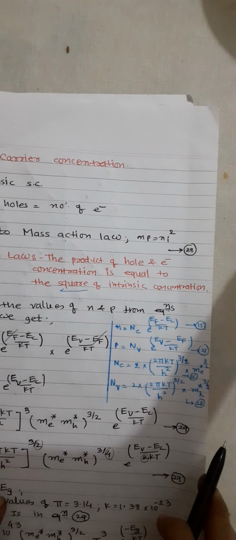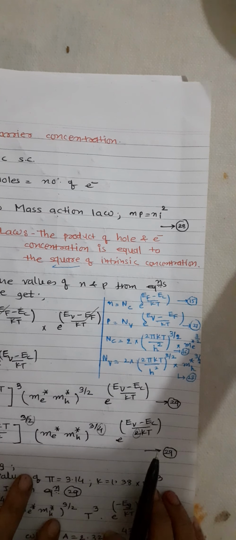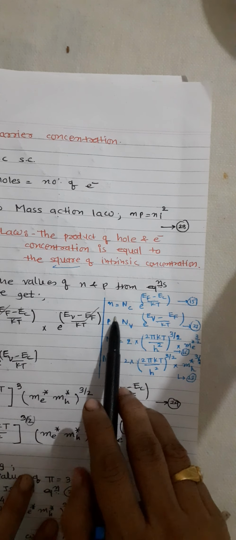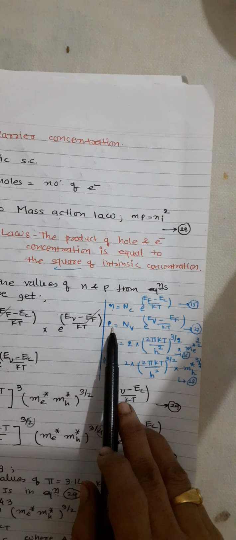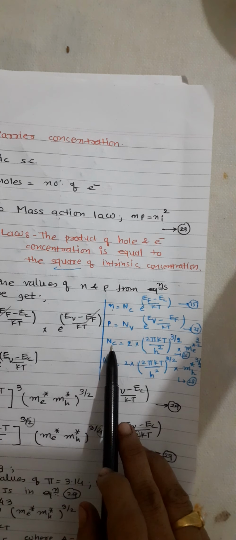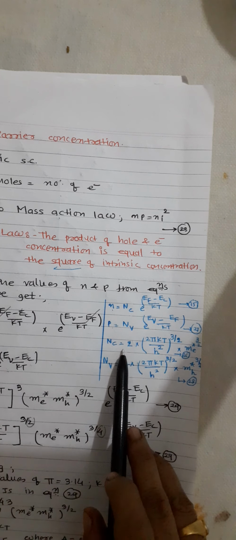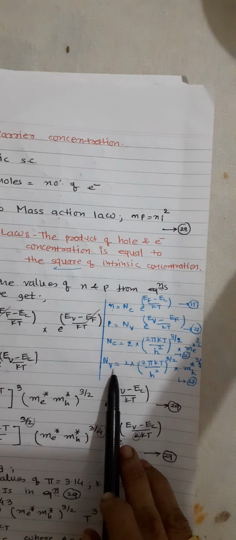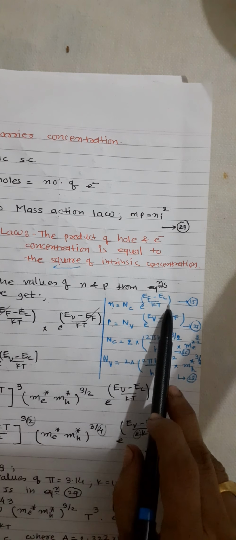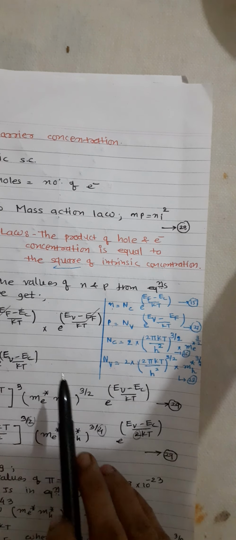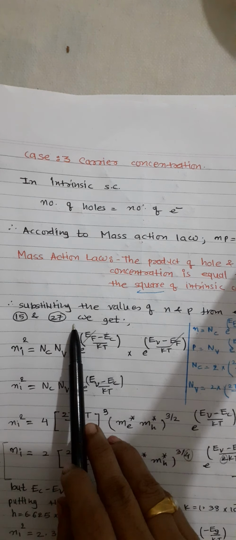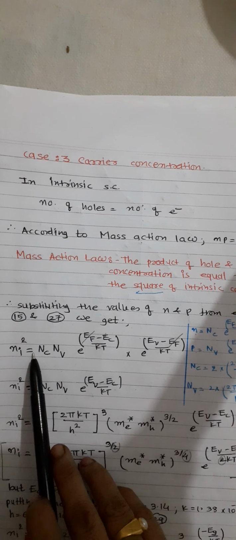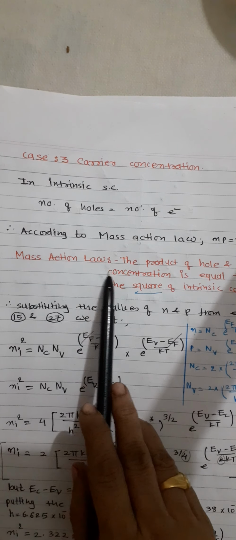Now in the previous two cases we have derived equation 15, that was the number of electrons n, and 17 was the number of holes p, with Nc the effective density of states of the conduction band, and Nv the effective density of states for the valence band. So we have to use all these four equations for case 3. So now friends, we are keeping the values of equation 15 and 17 in the mass action law, that is np is equal to ni square.